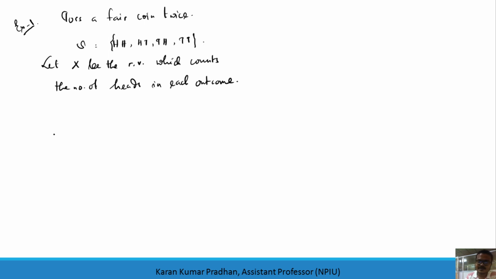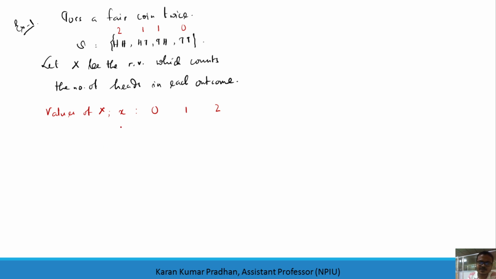So the number of heads in each outcome: the first outcome corresponds to 2, the second corresponds to 1, the third also corresponds to 1, and the fourth corresponds to 0. Now, if I write the values of capital X, the real numbers, as small x, you have three values 0, 1 and 2, because this is your discrete random variable and the sample space is finite.